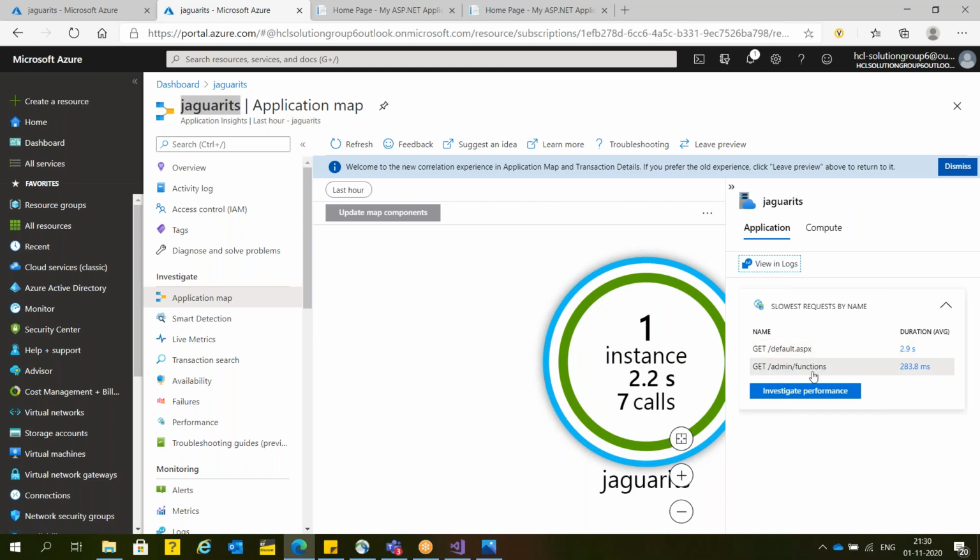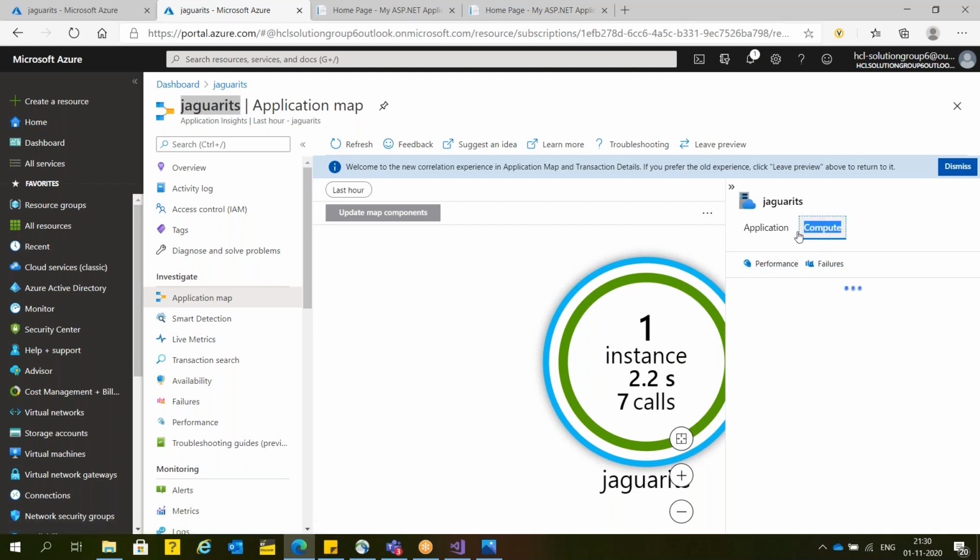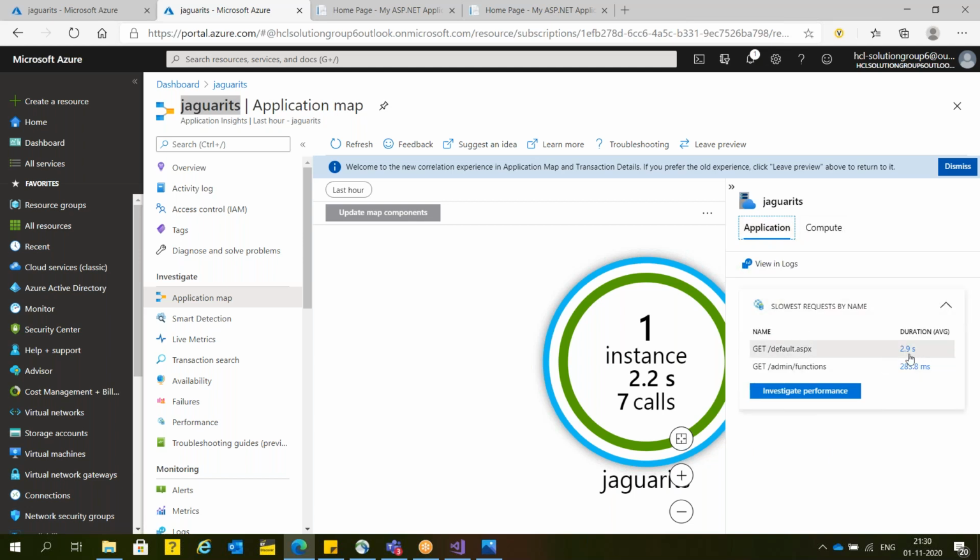Someone clicked here on admin, someone clicked on the default page. Most of you clicked on this one. You clicked on these pages and the duration was 2.9 seconds. Here it responded in 383 seconds.